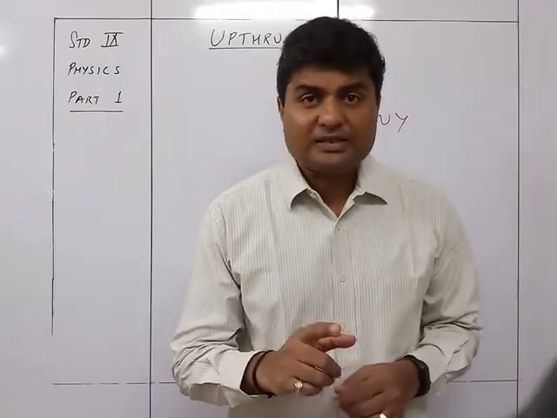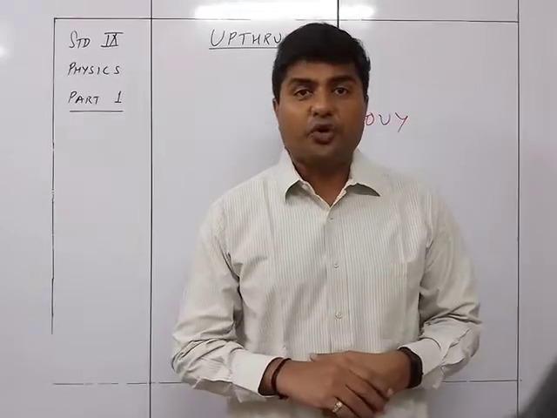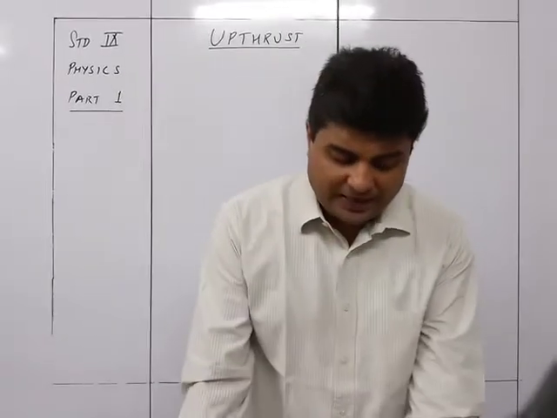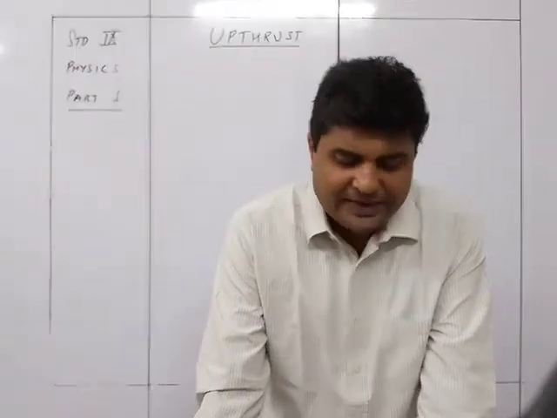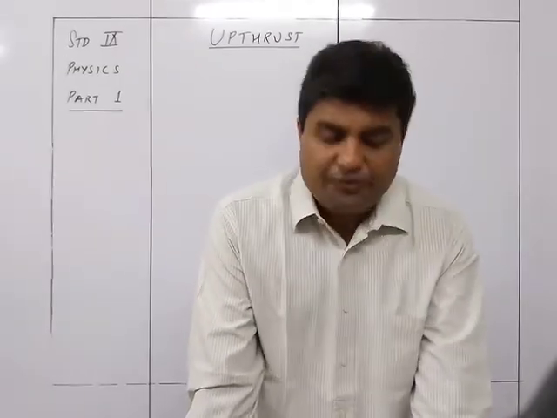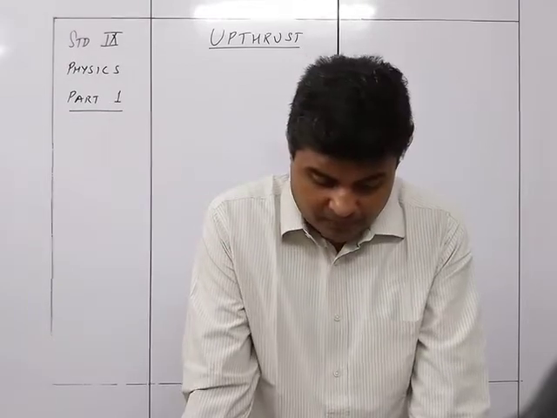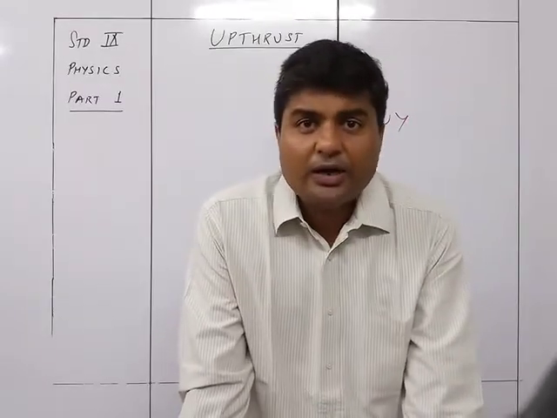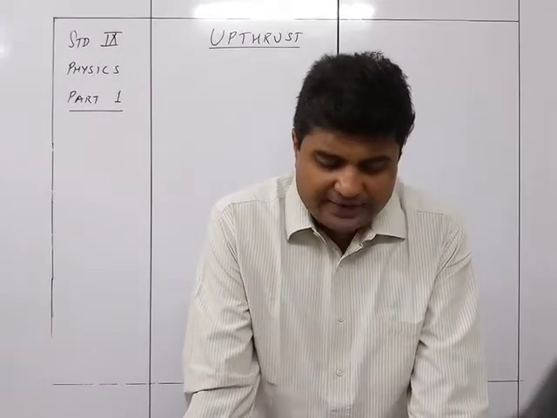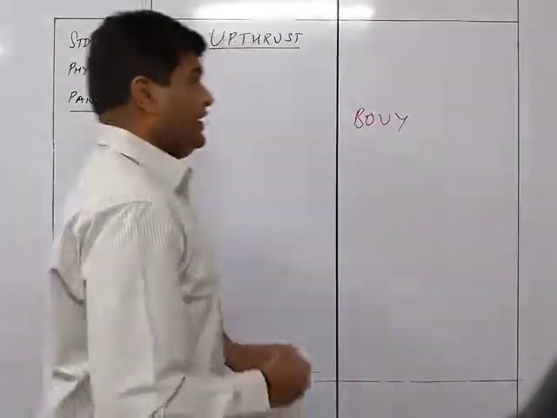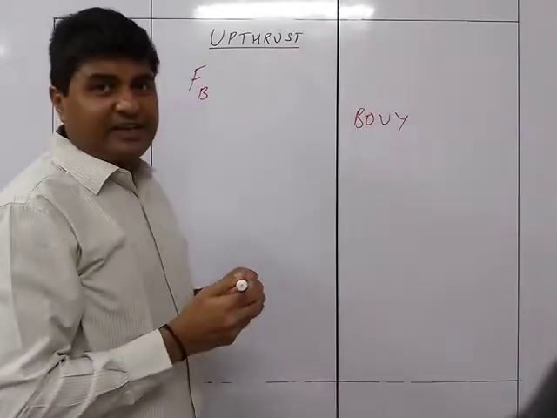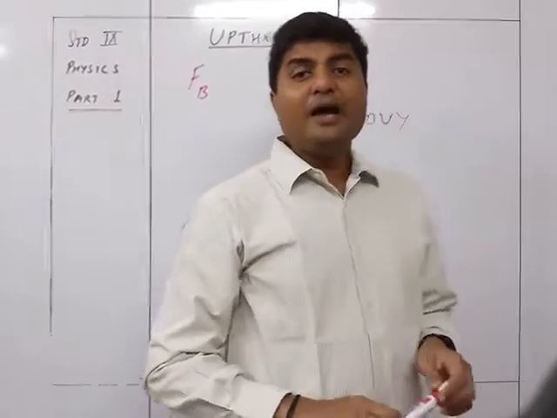So upthrust is that upward force on a body. When a body is partially or wholly immersed in a liquid, an upward force acts on it. This upward force is known as upthrust or buoyant force. It is denoted by the symbol Fb. So that is buoyant force, which is Fb, which is nothing but the upthrust.